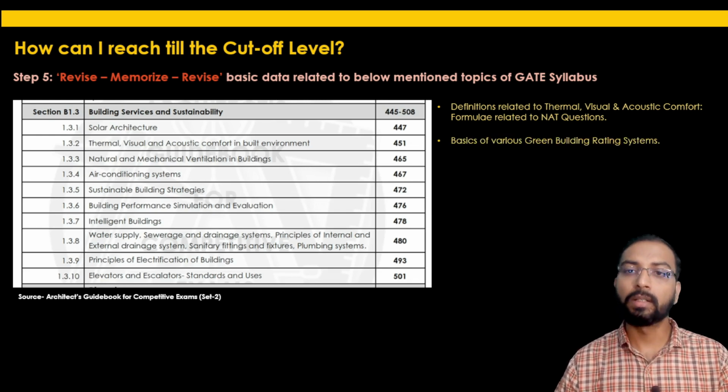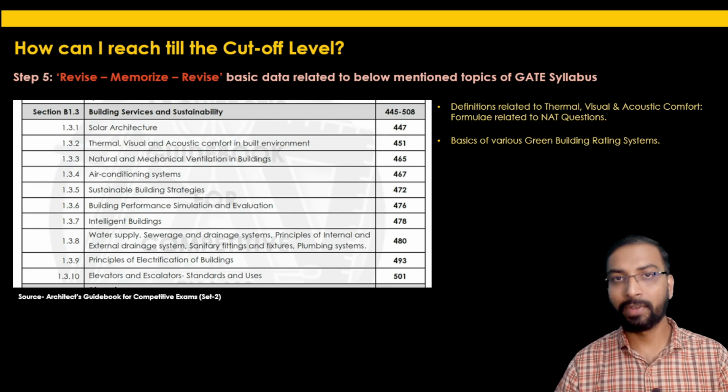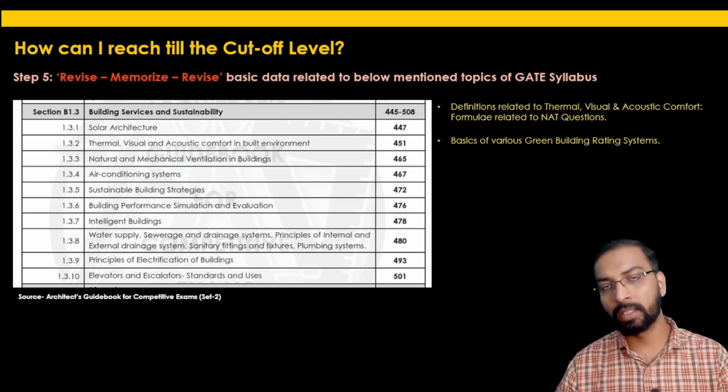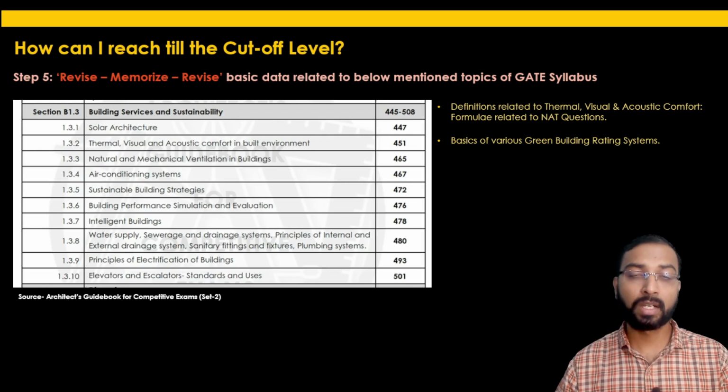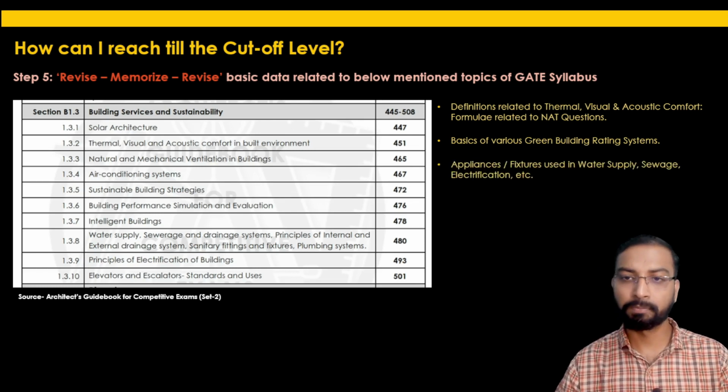Then the basics of various green building systems. What is the minimum criteria for certifying a building as a green building? Then which are the different building rating systems currently being used in India or, let's say, in other countries, and which are the different certifications given by these building rating systems. Just prepare your own notes, or you will readily get the data in Set 2 for this particular topic.